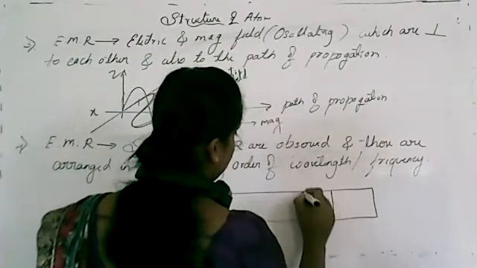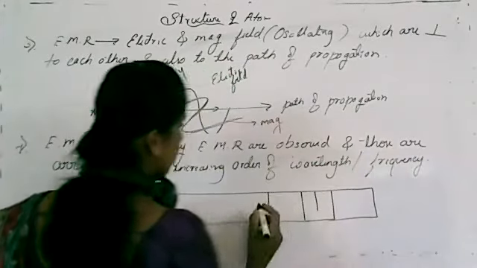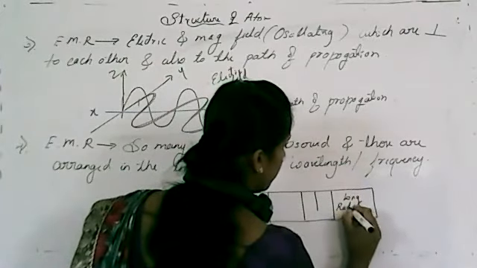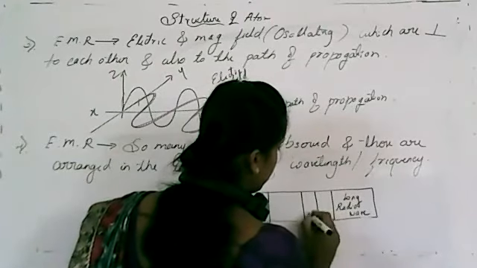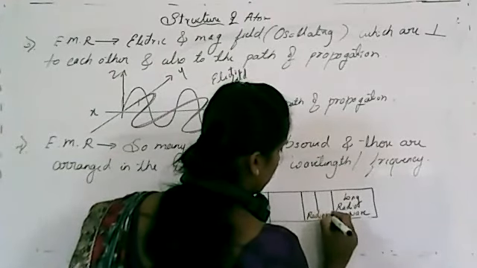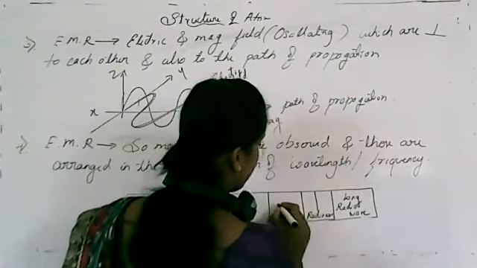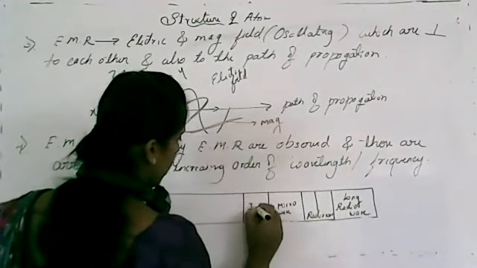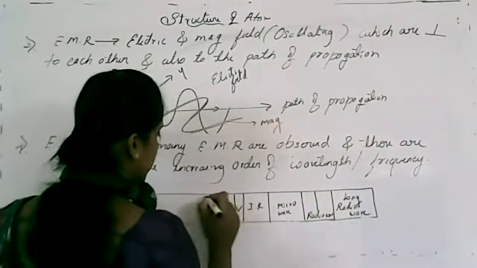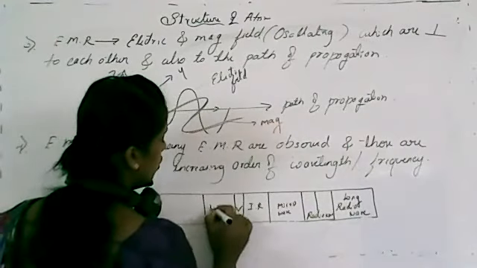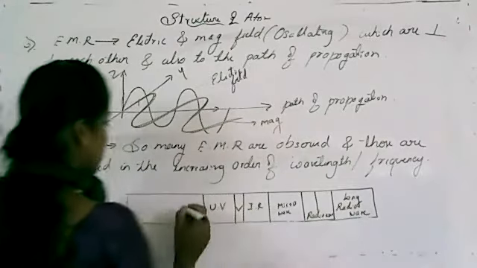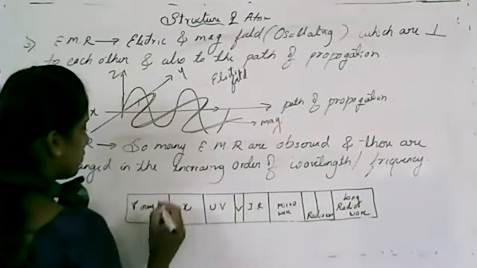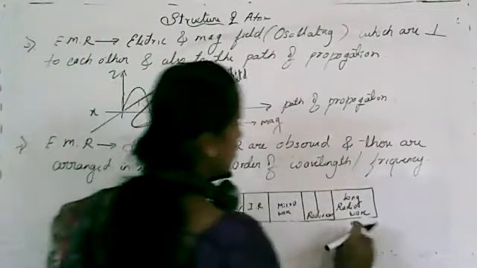For example, I'll consider those as follows. This is nothing but long radio wave, and this is a radio wave, and this one is microwave, then IR, then here visible radiations will be there, and next one, this is UV radiations, then X-ray, and this is gamma ray. Clear? So I'll consider its wavelength.